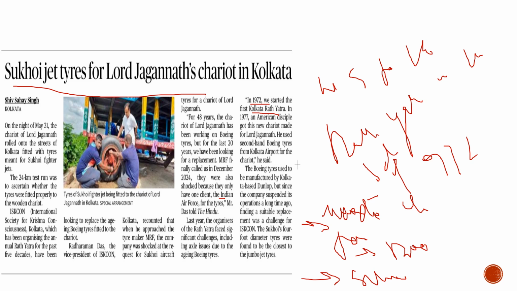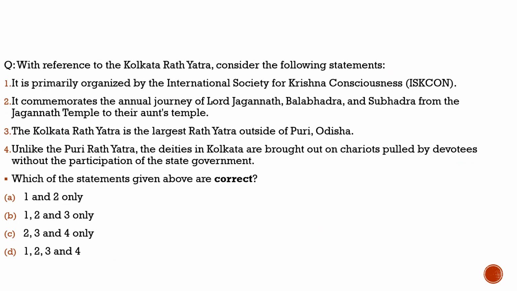What is the agency which is responsible for the Rath Yatra? Please do know that. What is the important feature of it? They use Sukhoi jets from this year for the chariot tires. So please do remember these important things. It can be very important for the cultural perspective of your exam. So let's try to find out what question can be formed from this article.